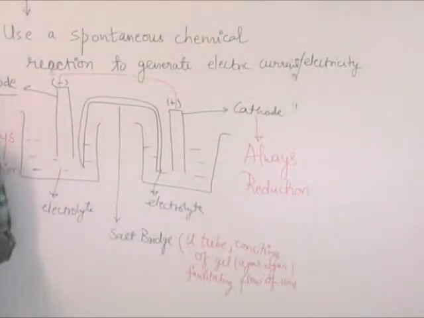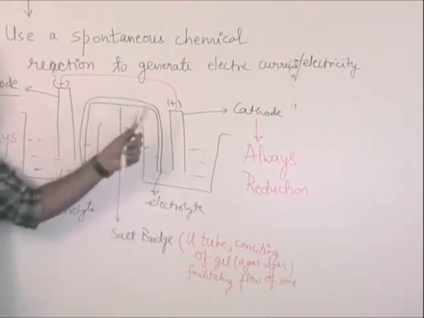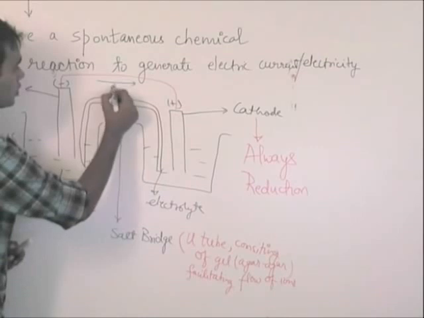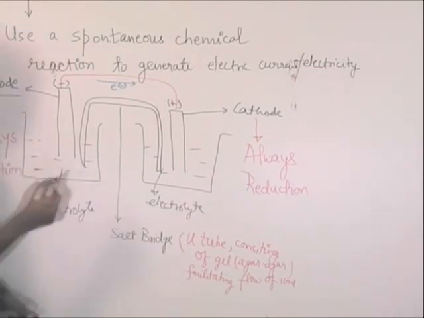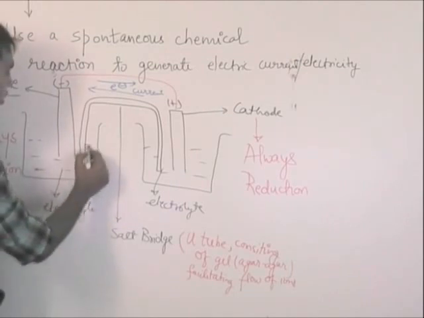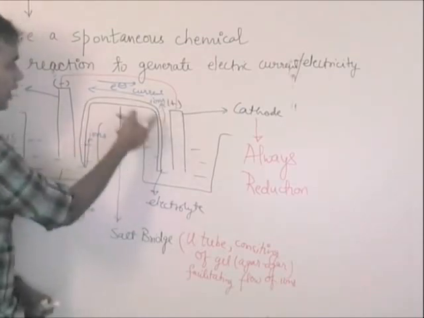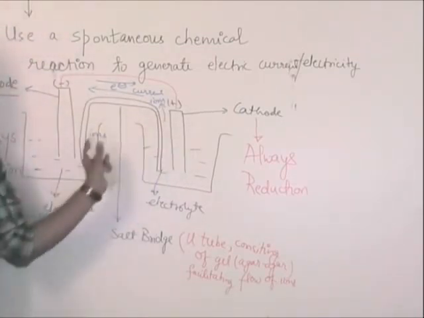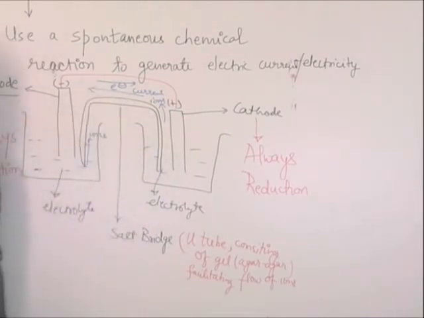Fine? Now, let me ask you one question. What will be the flow of electrons? If this is negative, this is positive, the flow of electrons is negative to positive. So what will be the flow of electric current? Opposite direction. Similarly, ions will flow from this side to this side via the salt bridge, because it is facilitating the movement of ions from here to here and here to here. Is it fine now? Yes, sir.